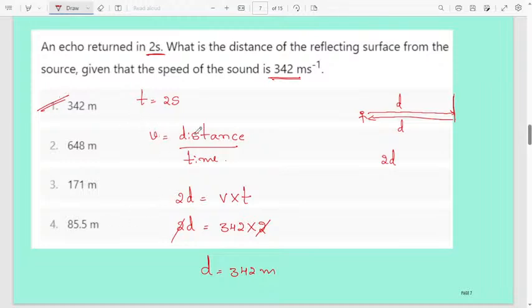Here the speed is distance divided by time. Why did I consider 2d as the distance traveled? Otherwise distance would be speed into time, but here I consider 2 into d because you can observe the echo. Once the sound is produced, it has to move in this direction, hit the wall, and come back. Therefore the distance becomes double when you are solving a problem based on the echo. You have to consider 2 times the distance. Okay, 2 into d you have to consider, then solve, and you will get the answer.